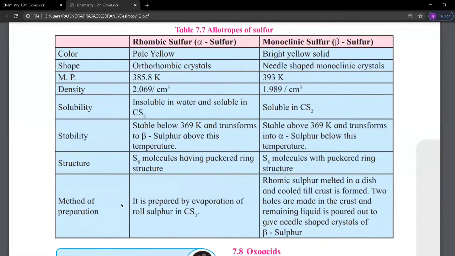Method of preparation of alpha sulfur: it is prepared by evaporation of roll sulfur in carbon disulfide. Preparation of beta sulfur: rhombic sulfur is melted in a dish and cooled till a crust is formed, and two holes are made. The remaining liquid is poured out of the crust, giving needle-shaped crystals of beta sulfur.